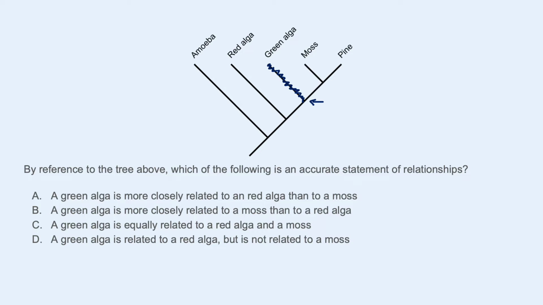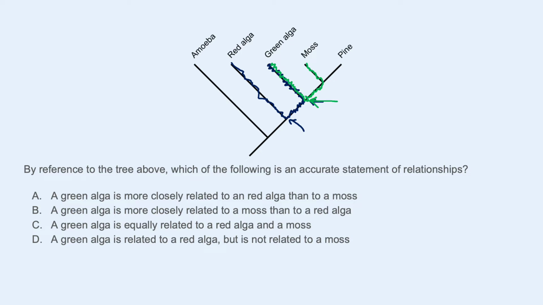The easiest way to do that is to trace a line on the phylogeny from the species to the other species. So if we look at green algae, the first question is green algae to red algae or moss. To get to red algae, we trace this line and then come up this line. That puts their common ancestor right there. If we wanted to trace from green algae to moss, their common ancestor, the farthest back you have to go in time, is there.